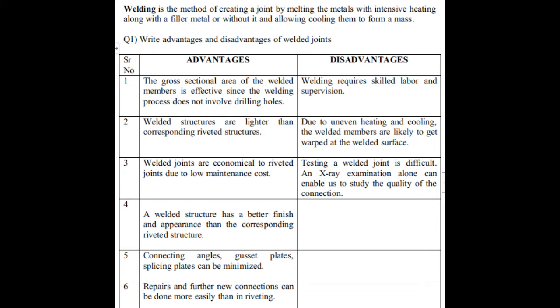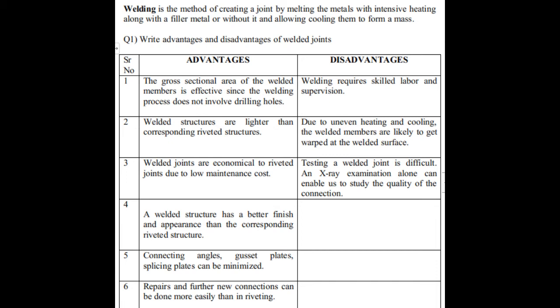Number 1, welding requires skilled labor and supervision. So this is one disadvantage. Obviously, if you are looking for skilled labor, you have to pay proper remuneration, so overall the cost increases, correct? Riveting can be done by training or guiding anyone. But for the welded connection, only skilled labor can do it, and it also needs a supervisor. So this is one disadvantage. We may not always get skilled labor and a supervisor, correct?